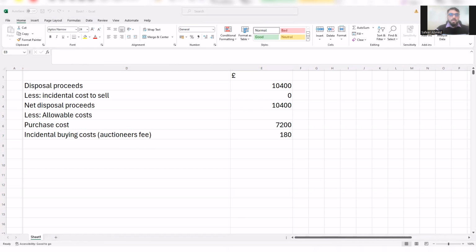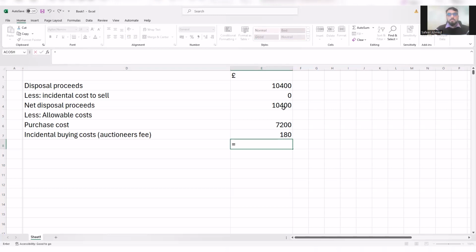Now, Mr. A had spent £400 in total insuring the painting over the period of ownership. Now that's revenue expenditure, and revenue expenditure is not allowable when calculating capital gains tax chargeable gain, or when calculating chargeable gain for CGT purposes. So therefore, in this case, it will be net disposal proceeds minus purchase cost minus incidental cost, which gives you 3,020.